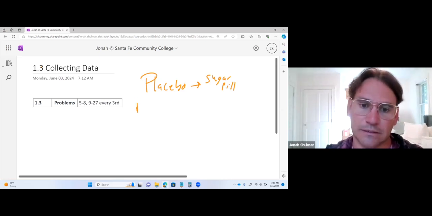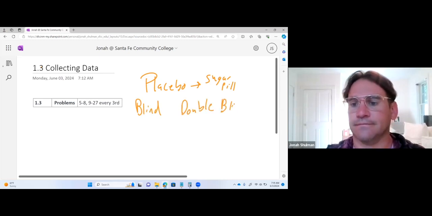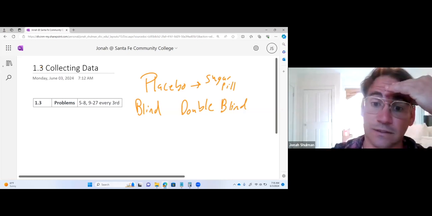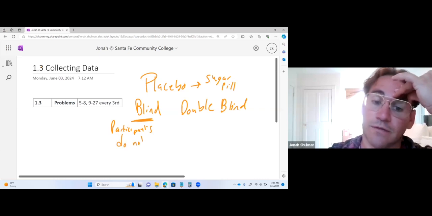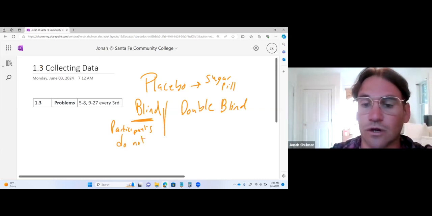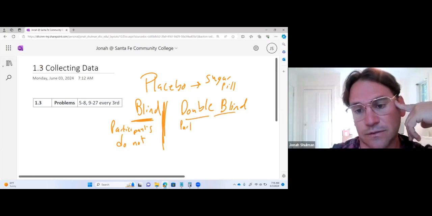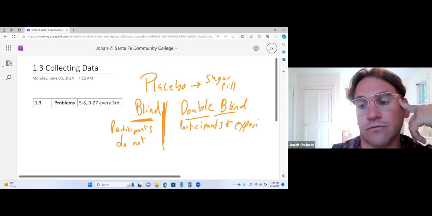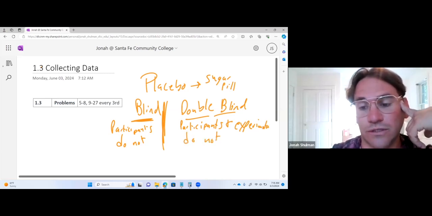There's blind, and then there's also the double blind. And sometimes it's not ethical to do placebo, so they have to, like for cancer studies and things like that. But a blind is participants don't know. So they don't know what group they're in. They don't know if they got the sugar pill. They don't know if they got the real drug. That's what they are. Now, the double blind is the participants and the experimenters don't know. Wild, right? So neither know. Do not know who is in the treatment group.